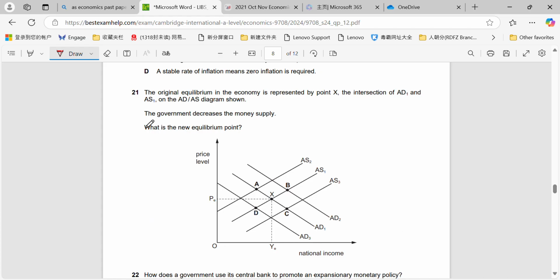Okay, very simple. Government decreases money supply. We're at equilibrium of X. Decreasing money supply is contractionary monetary policy. So if you can answer 22, you can answer 21. AD will shift left and will be left at point D. Very simple.